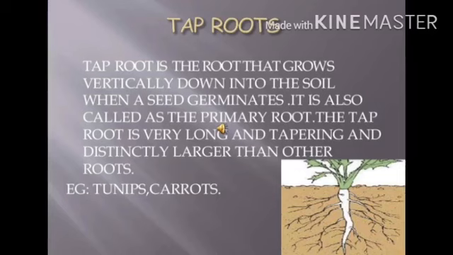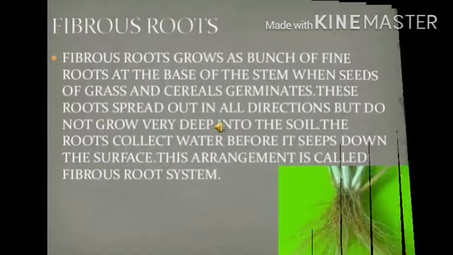Tap root. The tap root is the root that grows vertically down into the soil when a seed germinates. It is also called the primary root. The tap root is very long and tapering and distinctly larger than other roots. Example: turnip.